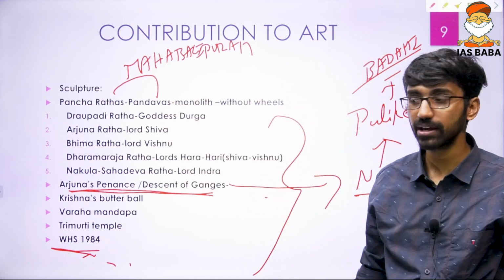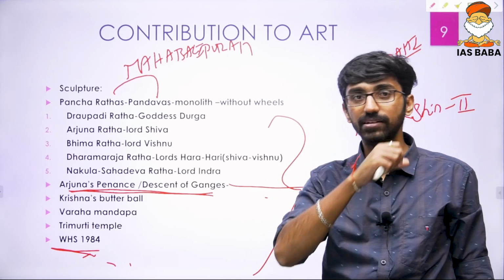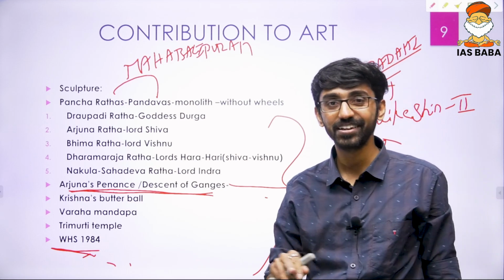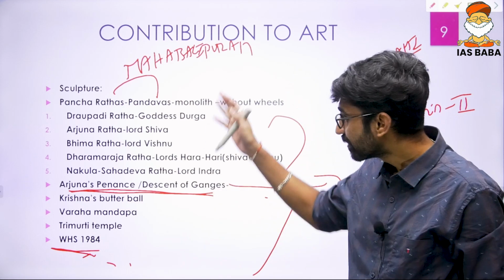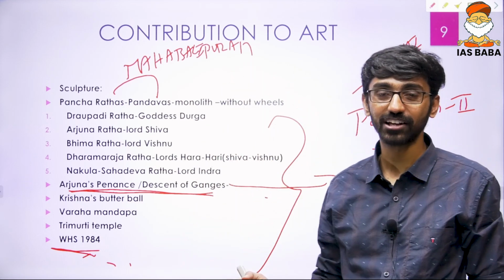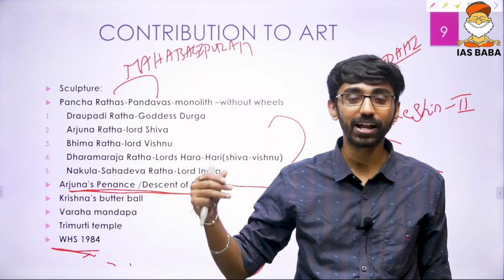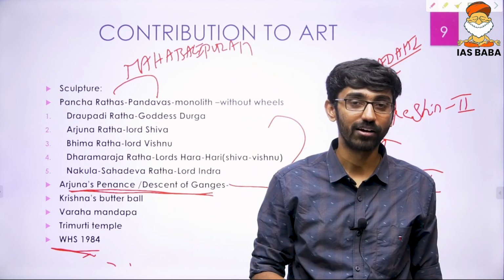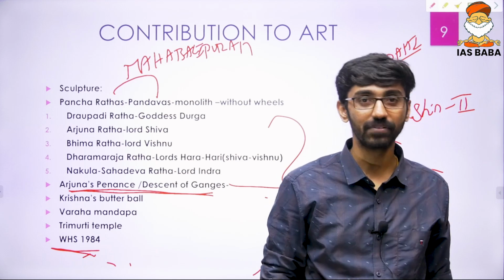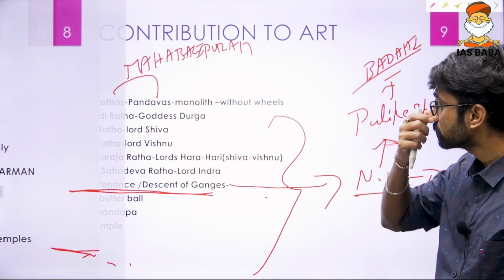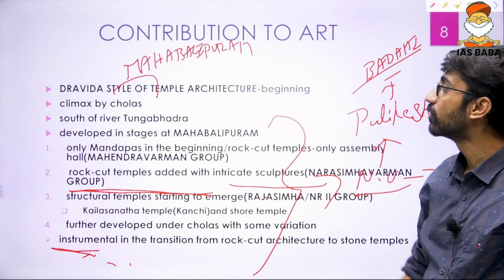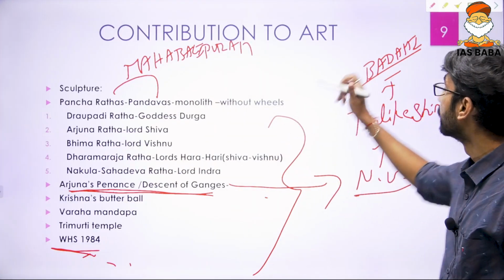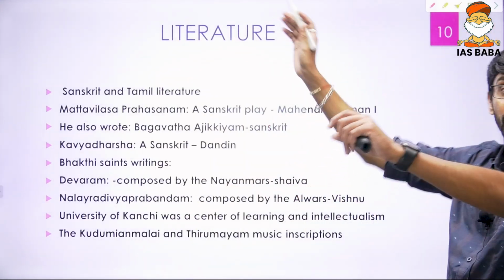The reason why I would say the question paper was quite easy, particularly the history questions, provided you are prepared well, is that a lot of examples and factual aspects were there. Even if you could have mentioned one or two examples out of all these facts I have been mentioning, I think you could have scored really well. So that is the contribution to art: the Dravida style of architecture, then sculpture.